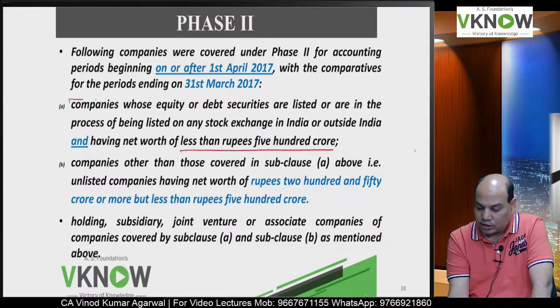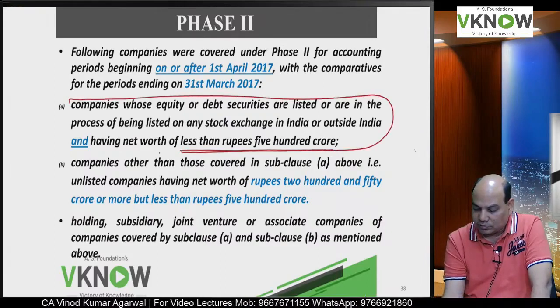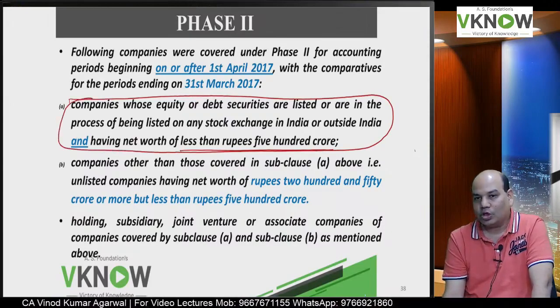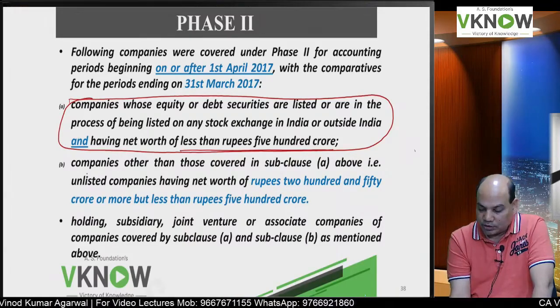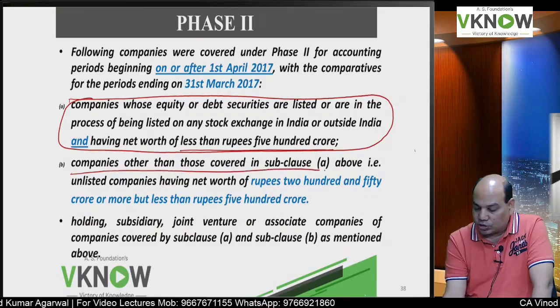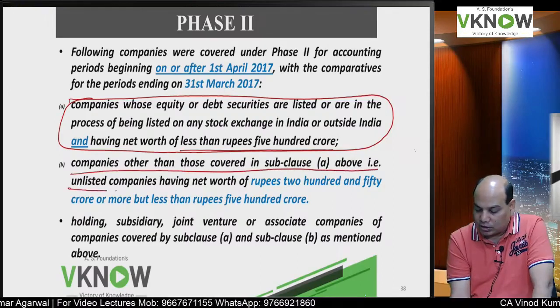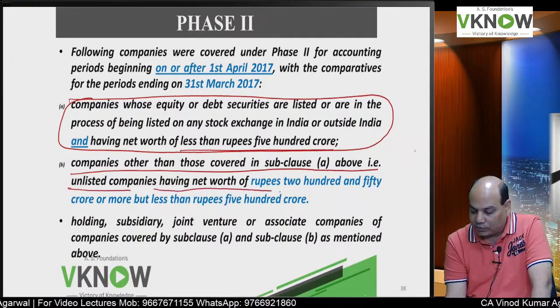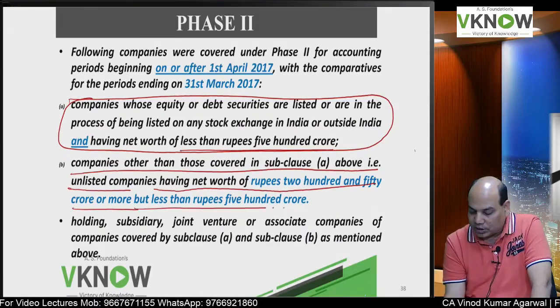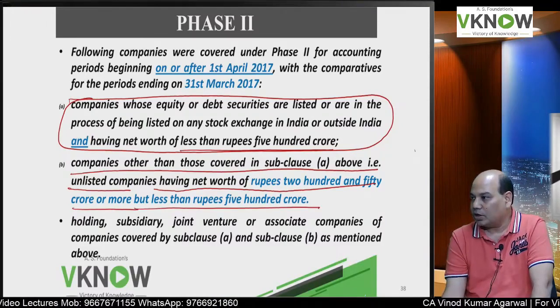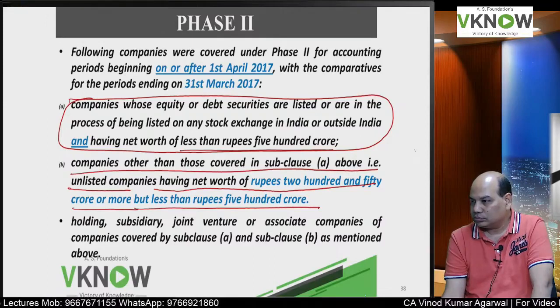So I think they should have simply drafted it as all listed company or in the process of listing. Anyway, now next is companies other than those covered in A above, that is unlisted company having net worth of rupees 250 crore or more but less than rupees 500 crore. Is it right?